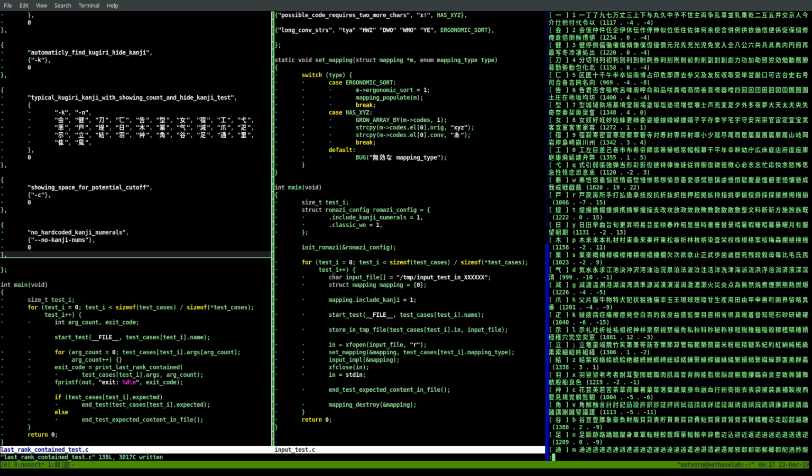And we basically now have the problem that the numbers will not appear in the numeral position or on the keyboard. They will appear according to their radical and stroke count. So we have 2, 5, 1, and we probably have 6 here somewhere.